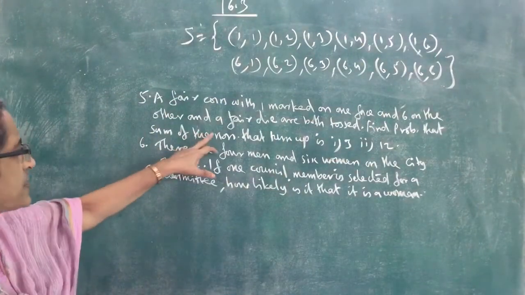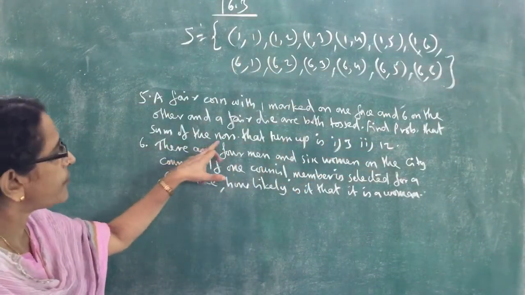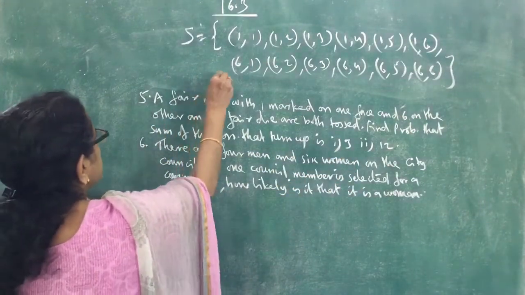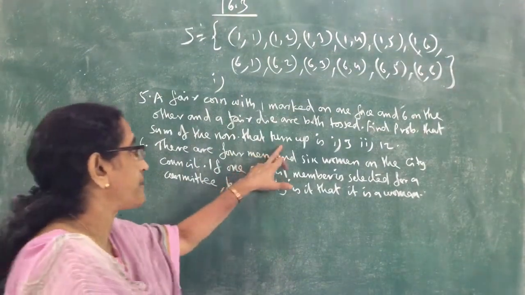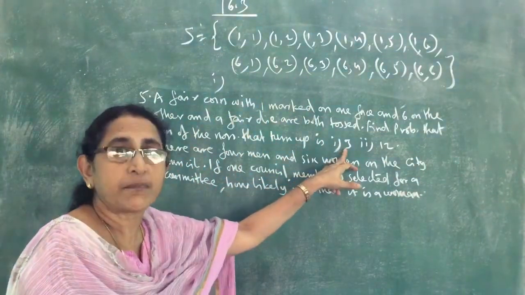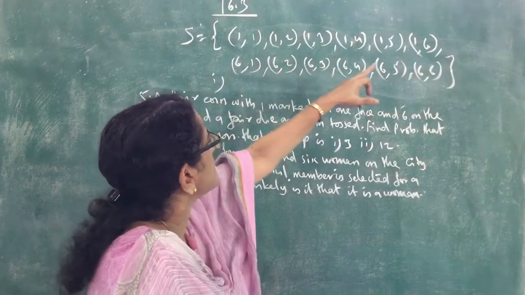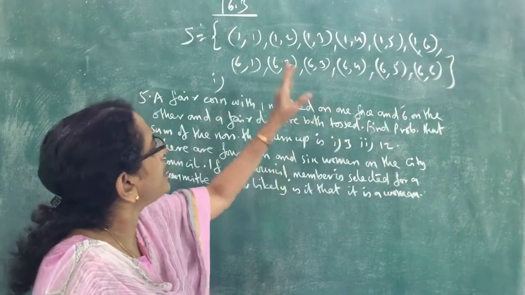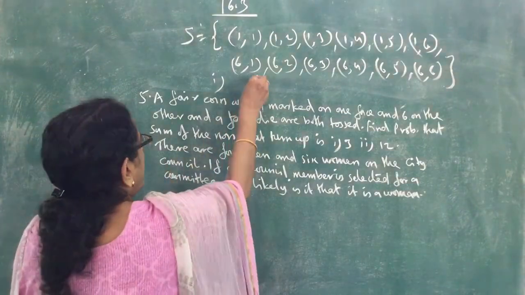Then we can find the probability. What is the question? This is the experiment and this is the sample space. Find the probability that the sum of the numbers that turn up is 3. So we have to find in how many cases we get sum 3. We can check: 1 plus 2 is 3. Only in that case; in all remaining cases we won't get the sum 3. So we get sum 3 only in one case, 1, 2. There is only one favorable outcome.